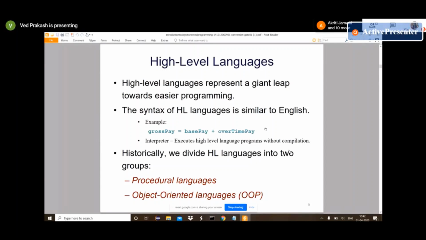Again, in high level language, we group it into two different types: procedural and object-oriented programming. Procedural language is functional language where we take a top-to-down approach. When we provide instructions, the compiler executes them from top to down, and it's basically a function that cannot be reused. But in object-oriented programming, whatever we write is in the form of an object and it can be reused. Suppose we provide one function or method for any work, that can be reused in any other class or any other place.